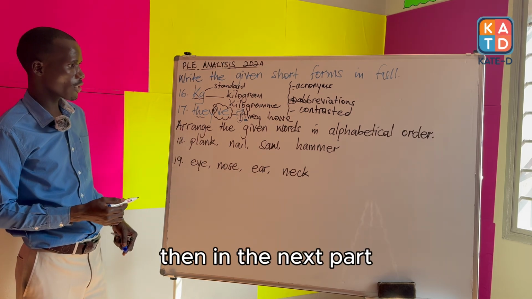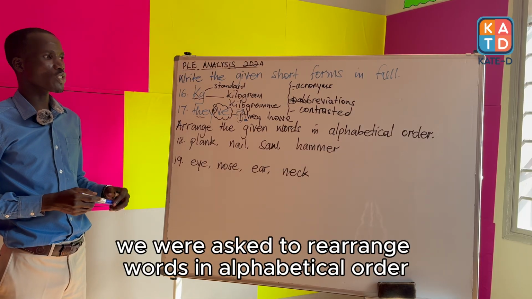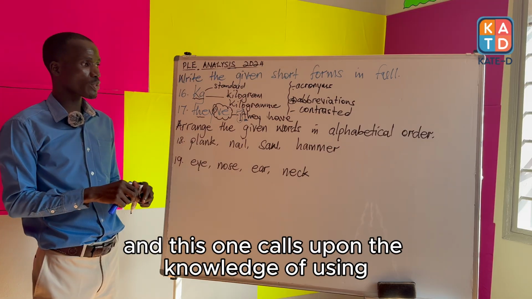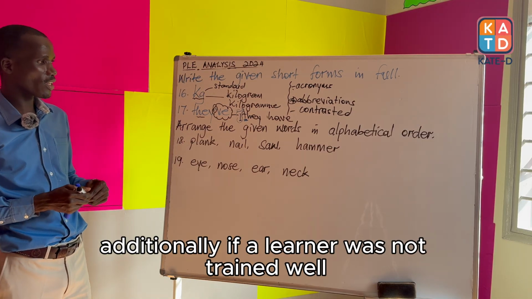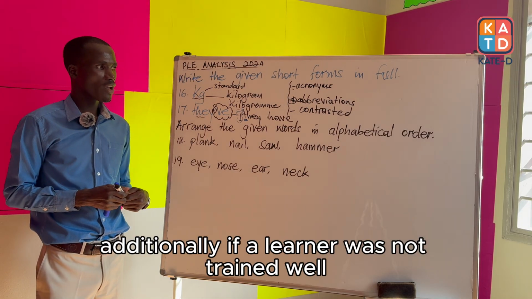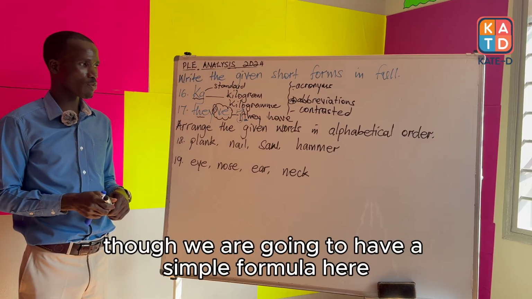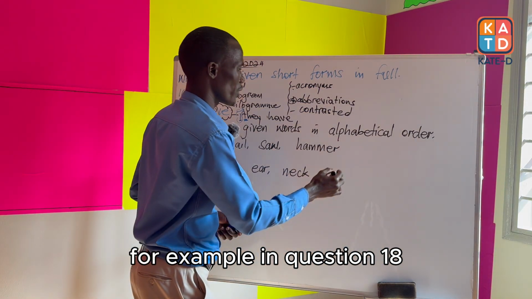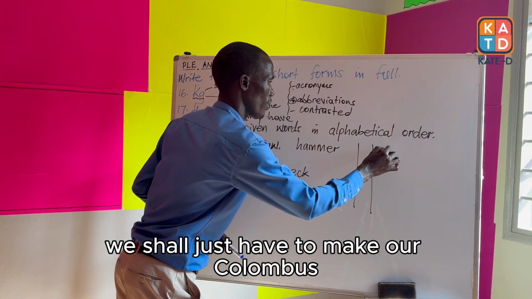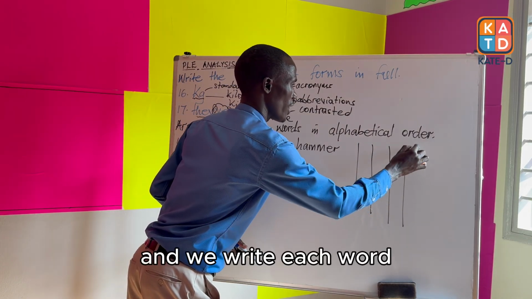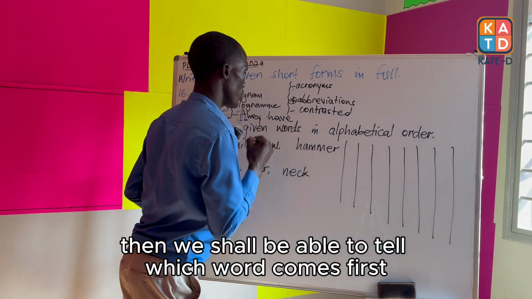Then in the next part, we were asked to rearrange words in alphabetical order. And this one calls upon the knowledge of using a dictionary. If a learner was not trained well how to use a dictionary, it will be a challenge. Though we are going to have a simple formula here. For example, in question 18, we shall just have to make our columns and we write each word. Then we shall be able to tell which word comes first.